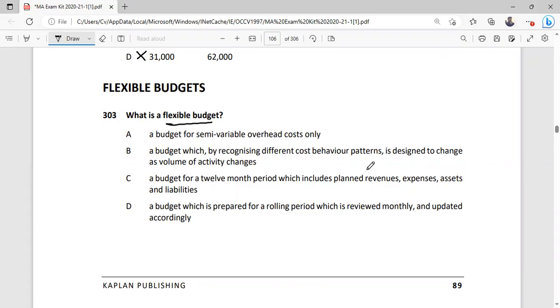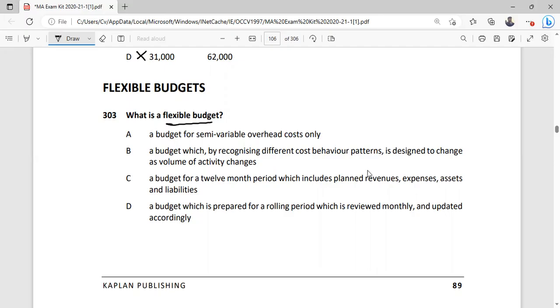Company wants to evaluate which one of the costs is stated as a variable cost, which one is stated as a fixed cost, or which one is a semi-variable cost. So we use flexible budget to calculate the cost behavior, or we want to know the cost behavior.